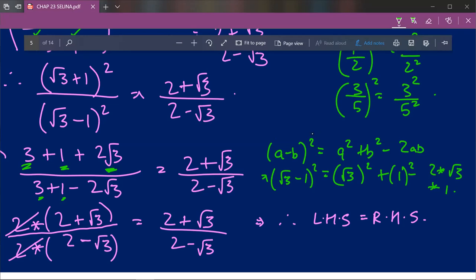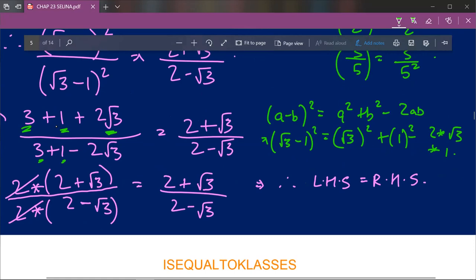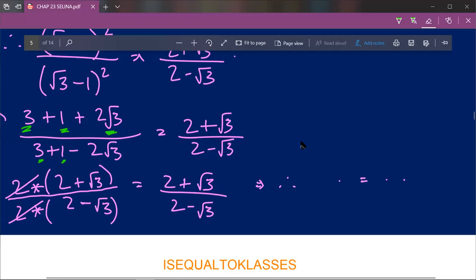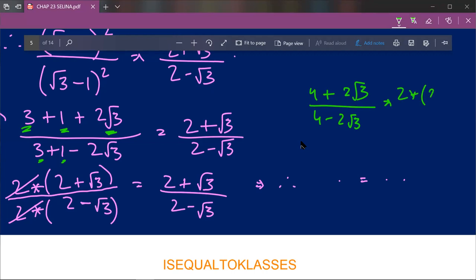Therefore our LHS will be 4 plus 2 root 3 upon 4 minus 2 root 3. Now what we will do, we will take the common. So I'll just rub this part. Hope you have noted it down. So over here our LHS was 4 plus 2 root 3 upon 4 minus 2 root 3. Now (4 plus 2 root 3) upon (4 minus 2 root 3) can be written as 2 into (2 plus root 3) upon 2 into (2 minus root 3).